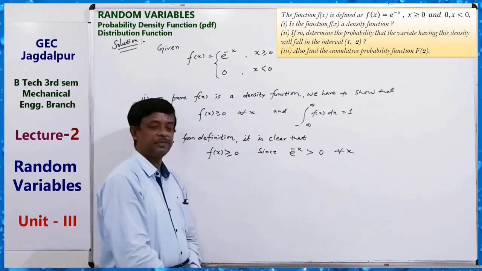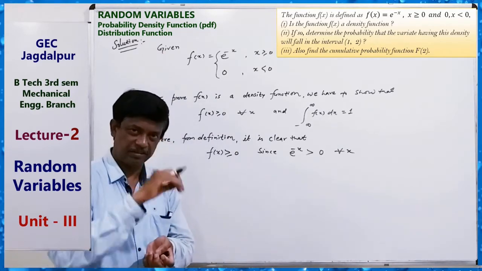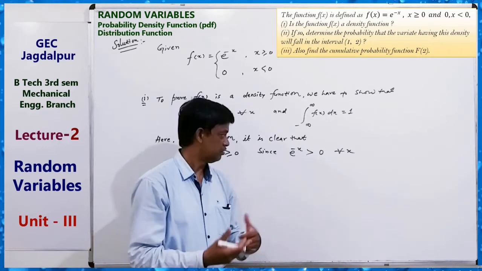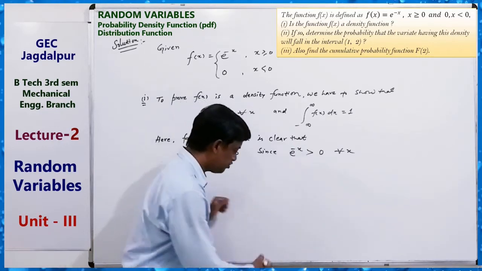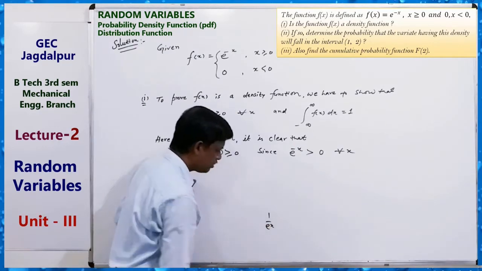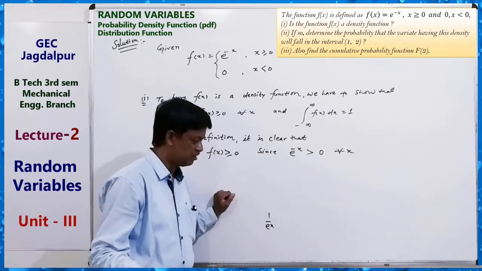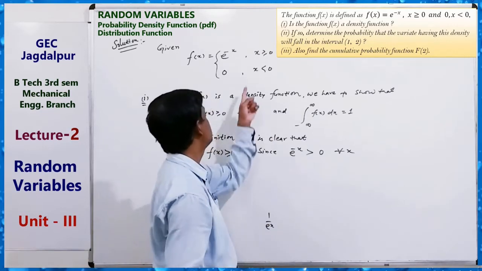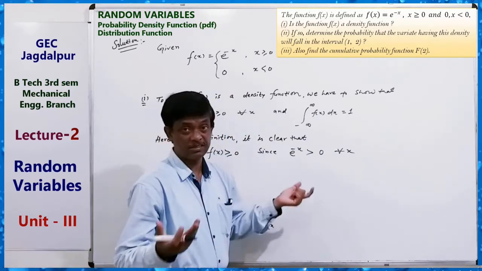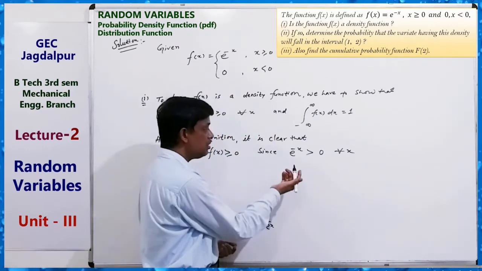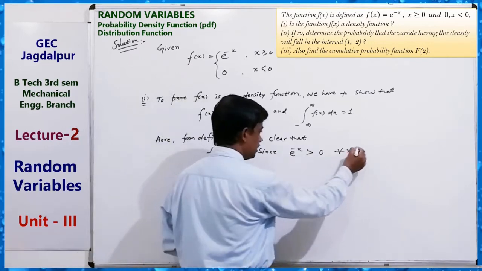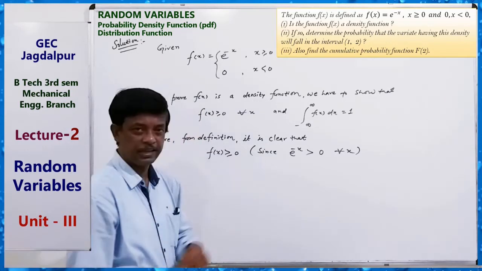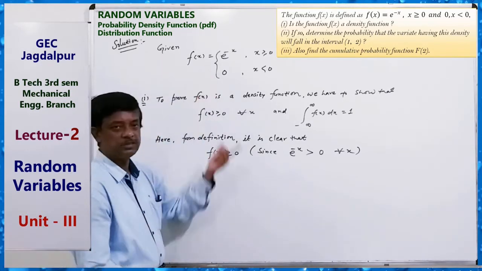The exponential function is e to the power of something, 1 by e to the power x. e to the power x may be anything. This is always greater than 0 and also may be equal to 0 for all x. So, greater than or equal to 0. Since this is clear, f is greater than or equal to 0.